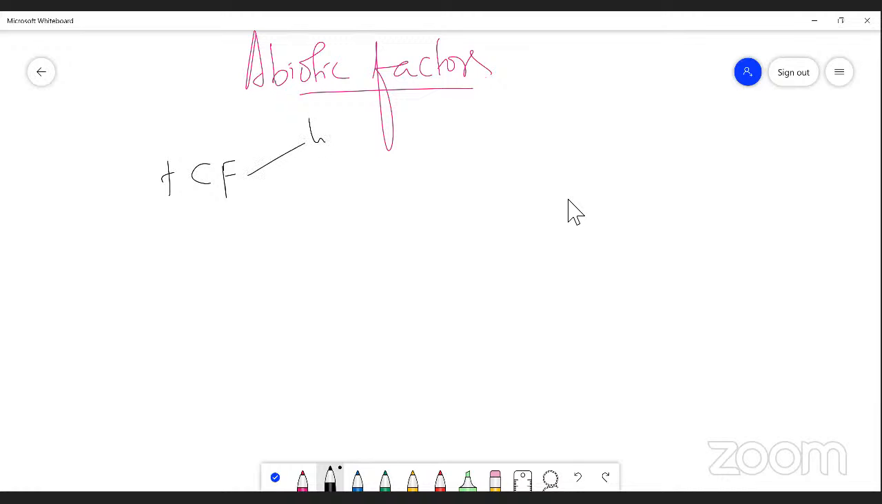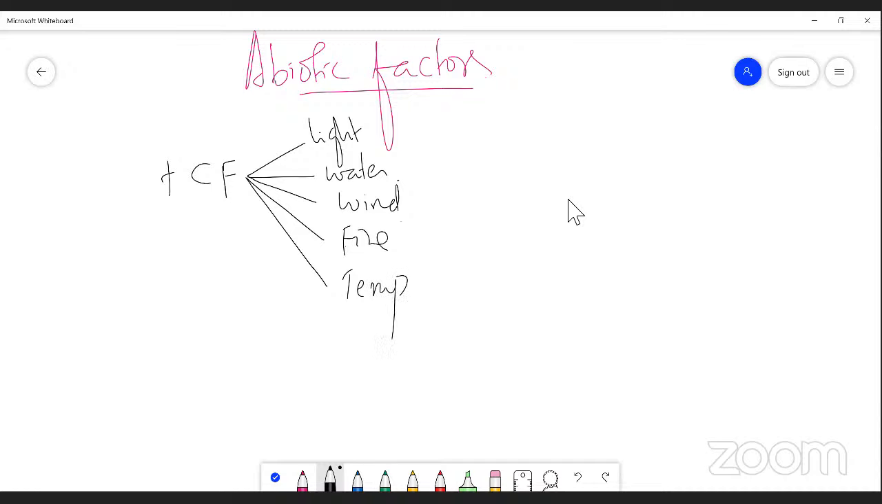The first one is light. The second one is water. The third one is wind. The fourth one is fire. And the next one is temperature. So these are all the climatic factors.